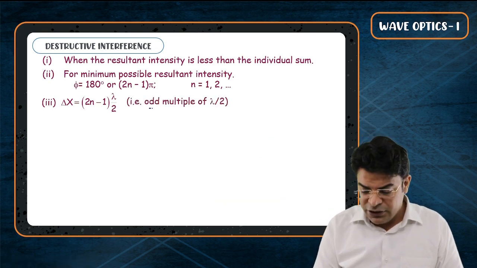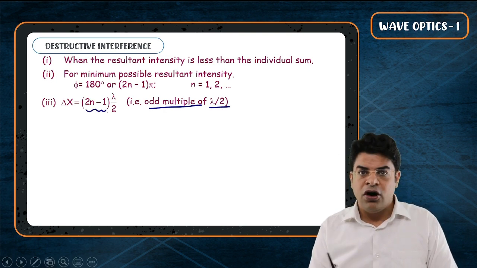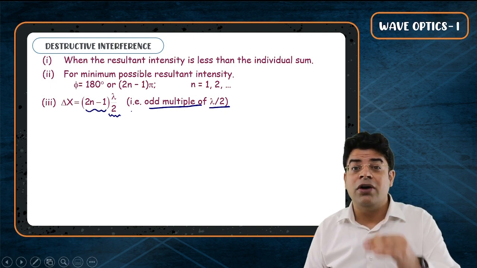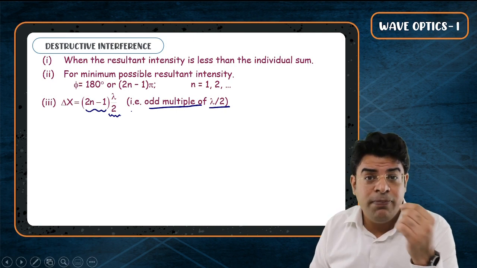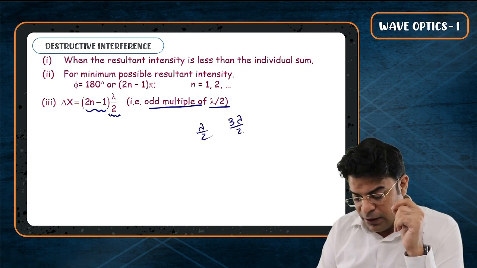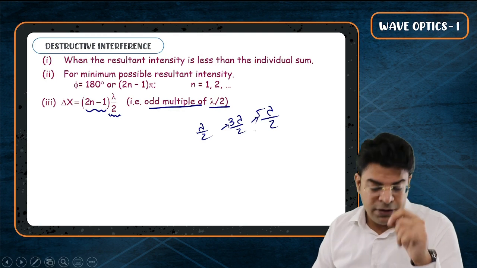Do understand, you get odd multiples of lambda by 2. 2n minus 1, always an odd number, multiplied by lambda by 2. So you are getting the path difference to be an odd multiple of lambda by 2. So the path difference has to be either lambda by 2 or 3 lambda by 2 or 5 lambda by 2, an odd multiple of lambda by 2.